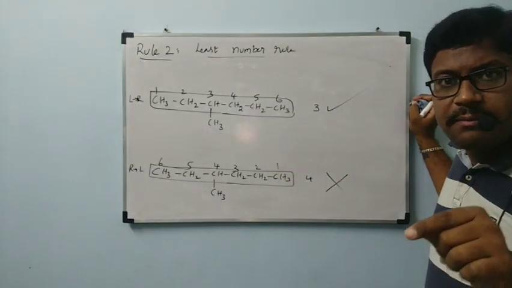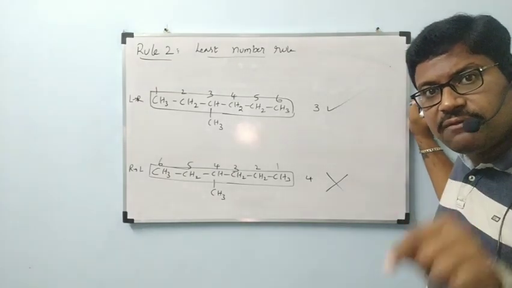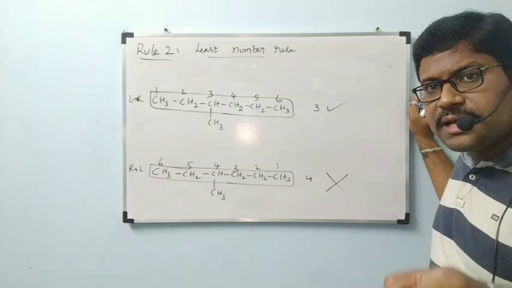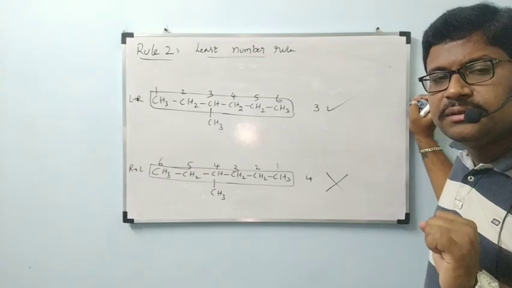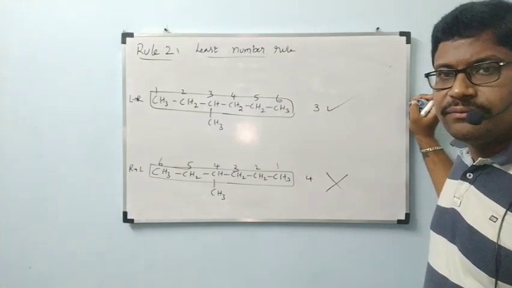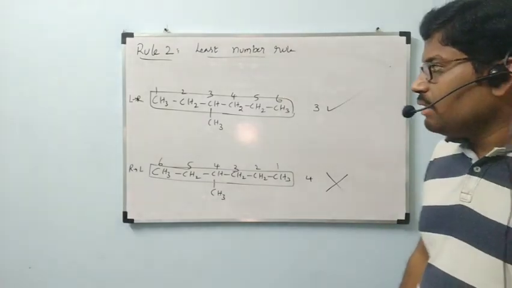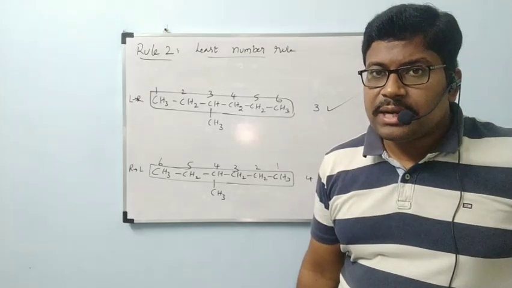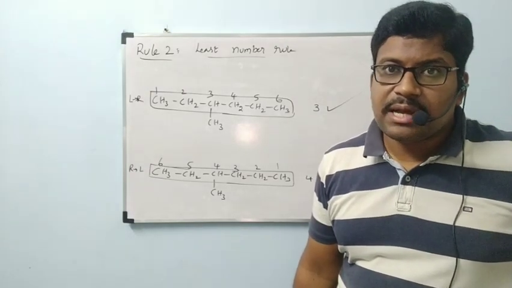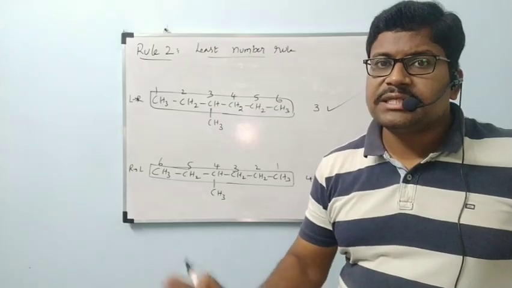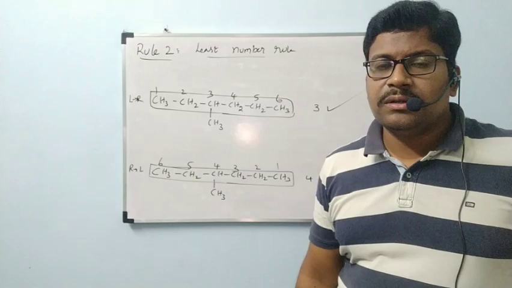We have to give numbering to the parent chain carbons in a way that the side chain carbons linked with the parent chain carbon must get the least number. The side chain carbons must get the least number. One more time. After selection of the parent chain, we have to give numbering to the parent chain carbons in a way that the side chains must get the least number. That is called the least number rule.